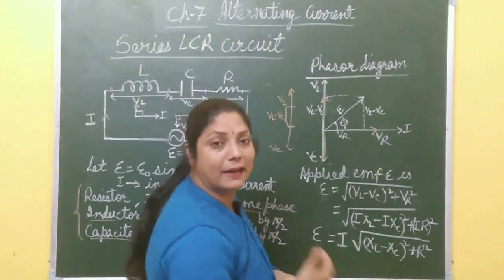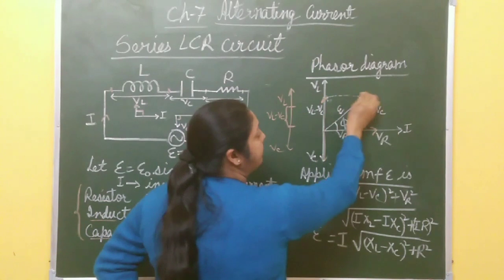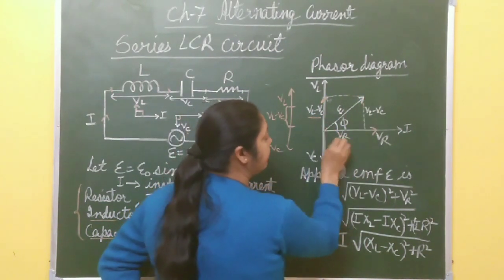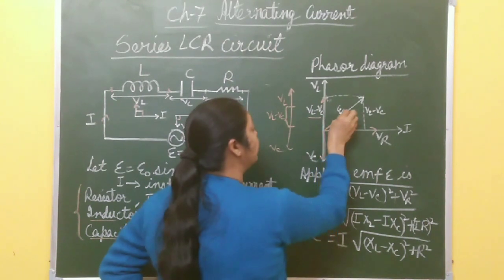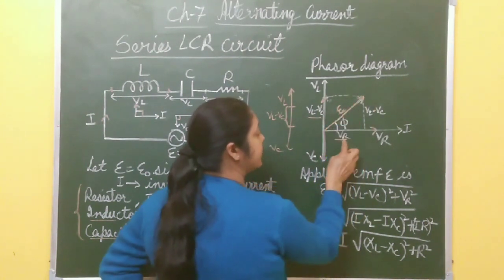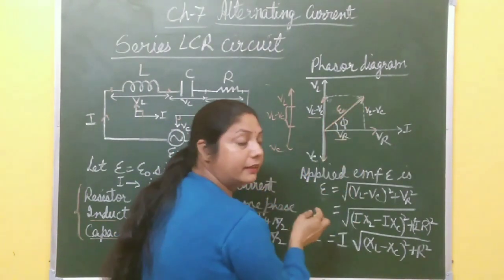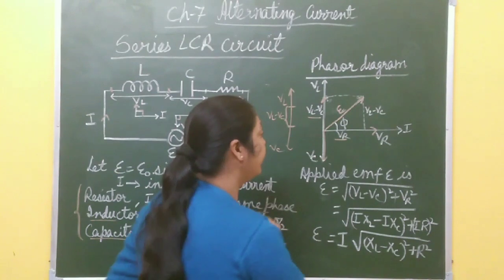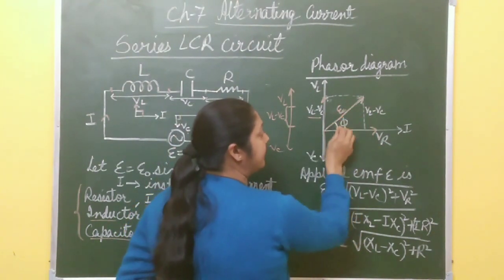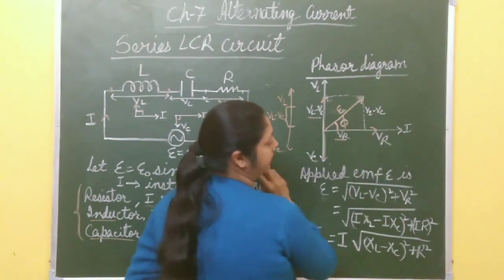Now if you apply the parallelogram law of vector addition, the resultant of VL minus VC and VR is along the diagonal of the parallelogram. This is the resultant voltage of VR and VL minus VC, and this resultant voltage is nothing but the applied EMF, E.